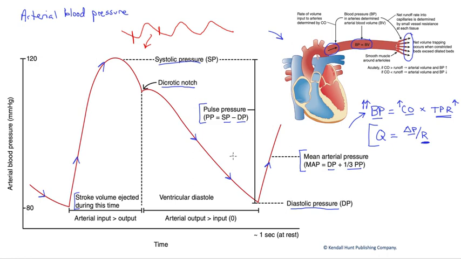But that's not the case over time, because as you can see, we spend more time in diastole than we do at these peak pressures during systole. And so over time, we're a little closer to the diastolic pressure with our mean than we are to the systolic pressure.